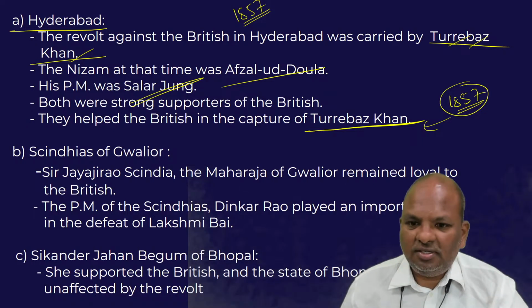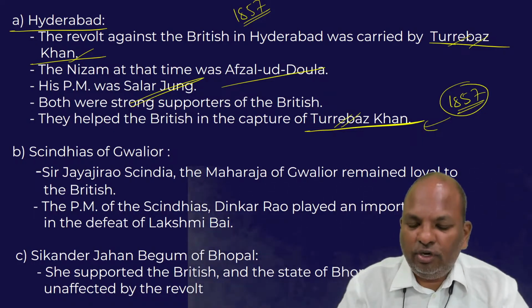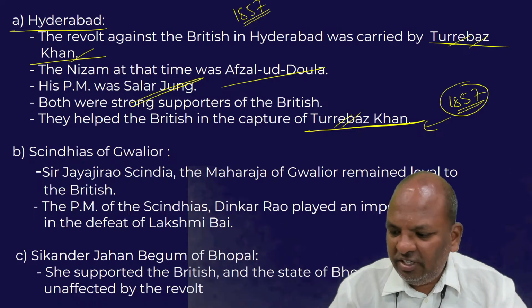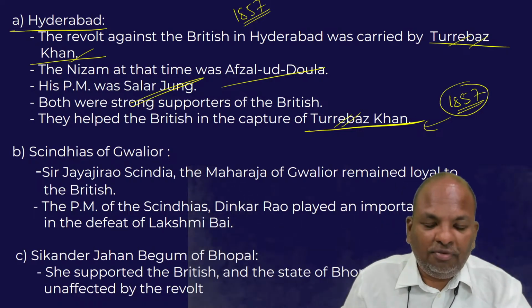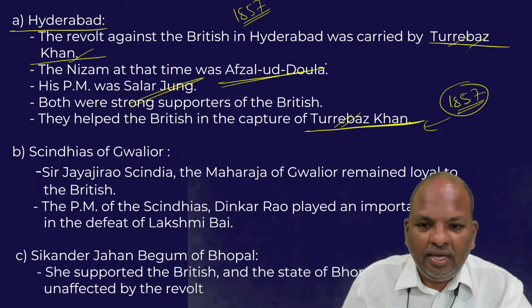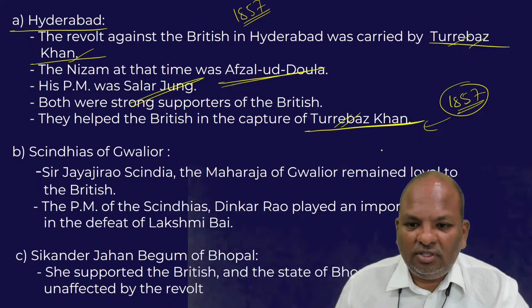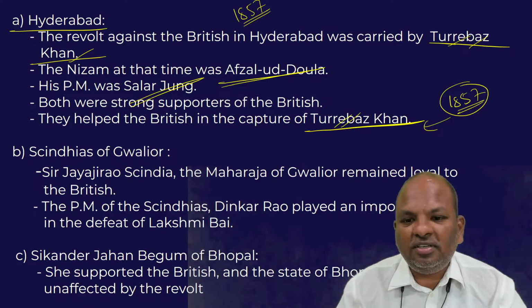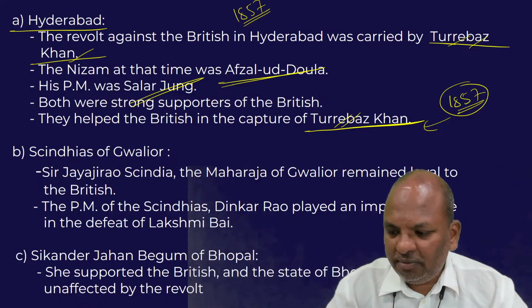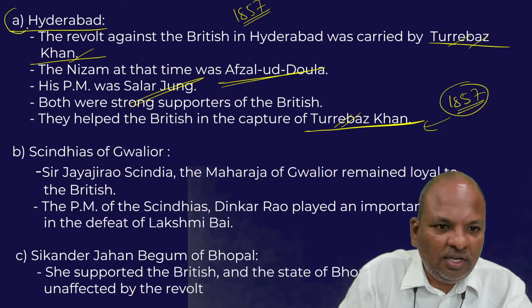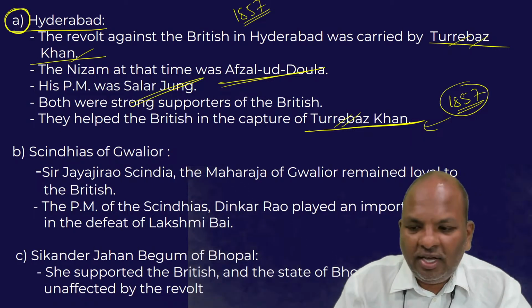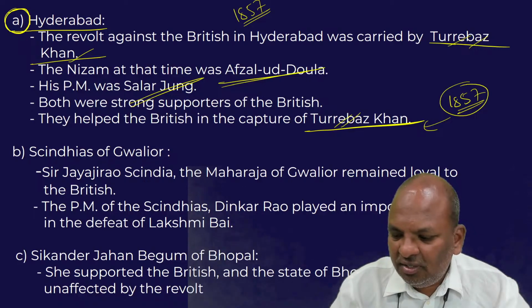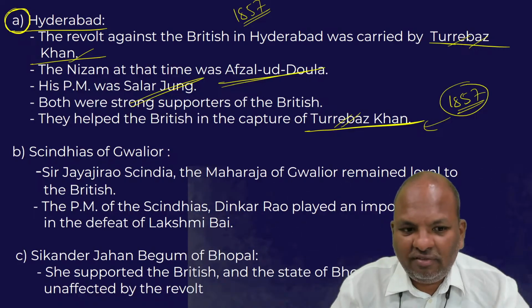So the point is, Ture Baz Khan was a revolutionary. He revolted against the British. But the ruler of Hyderabad, that is Afzaluddaulah, instead of siding with Ture Baz Khan, actively helped the British in suppressing this 1857 revolt. This is one example of an Indian ruler helping the British in suppressing the 1857 revolt.